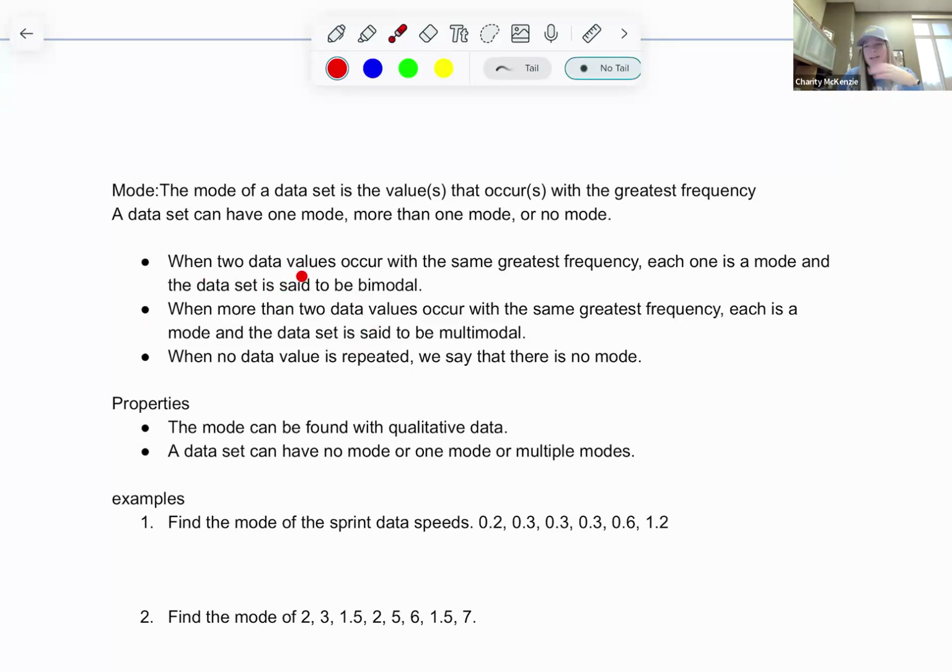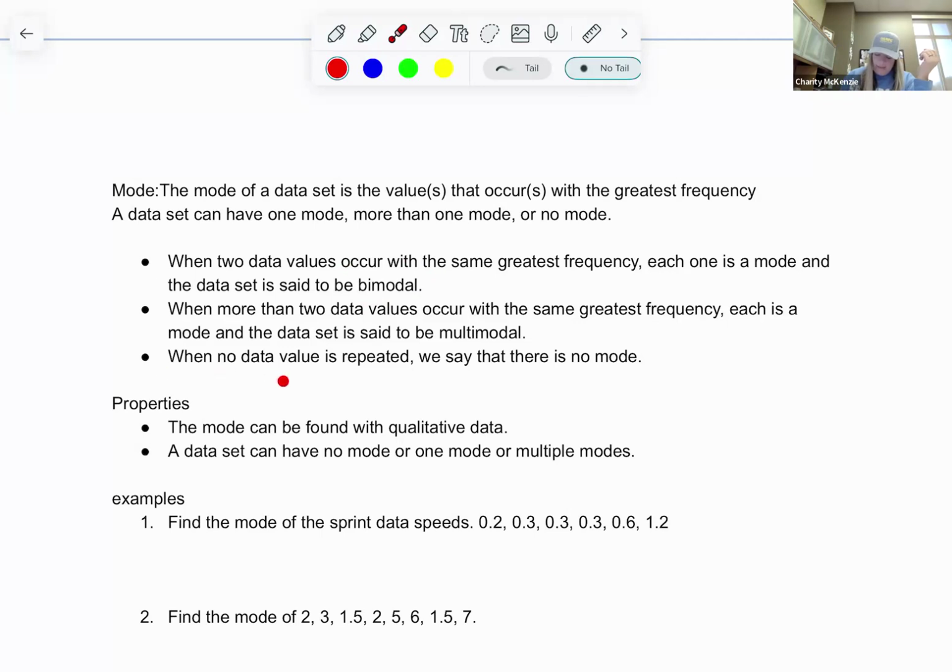If you have 2 equal numbers that show up, for example, your values are 2, 2, 3, 3, and everything else is unique, then you might have 2 modes, or you might be bimodal. We usually list them if there's 2. If there are more than 2, we're not listing the modes. They're kind of useless.